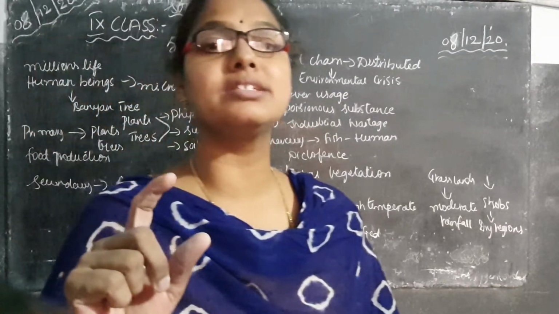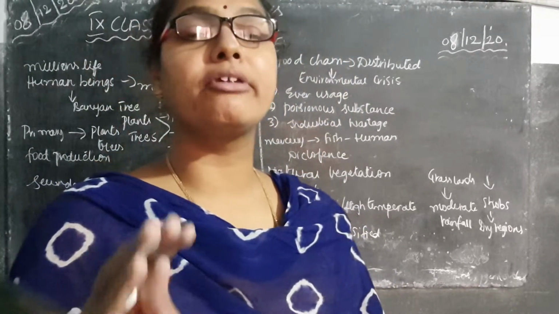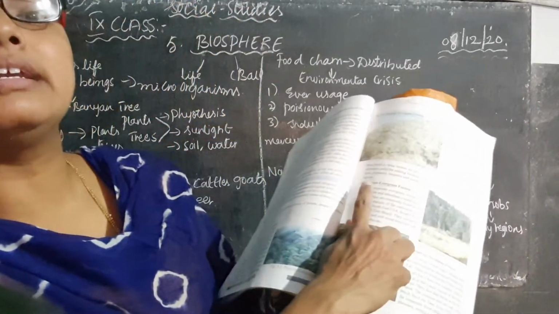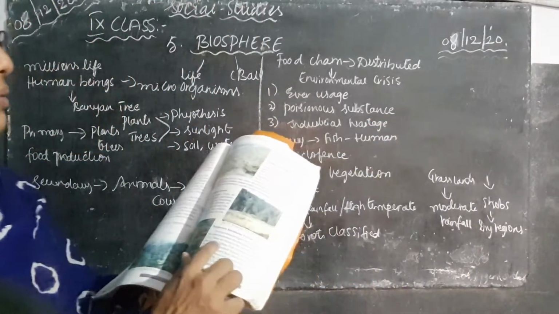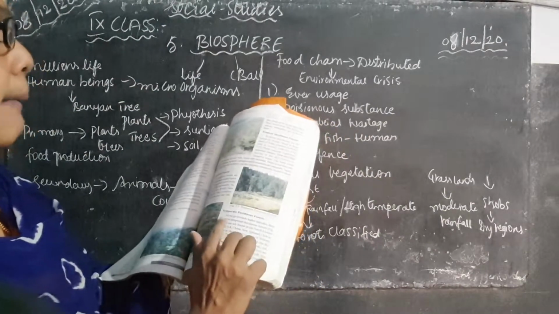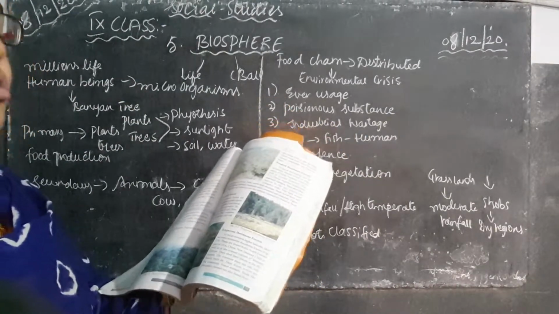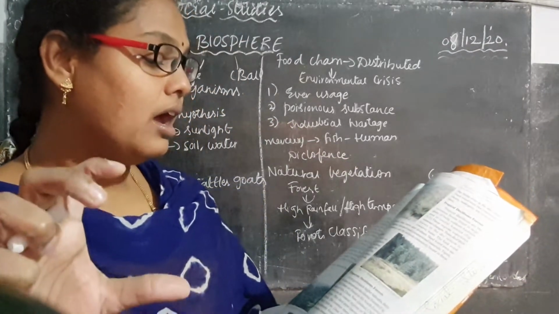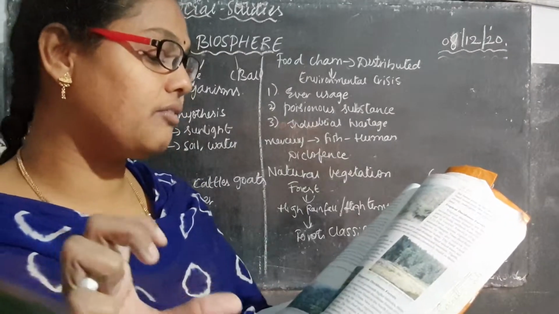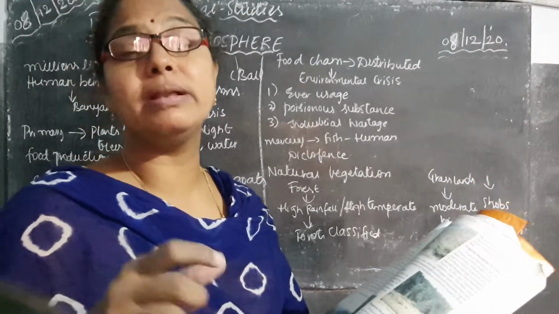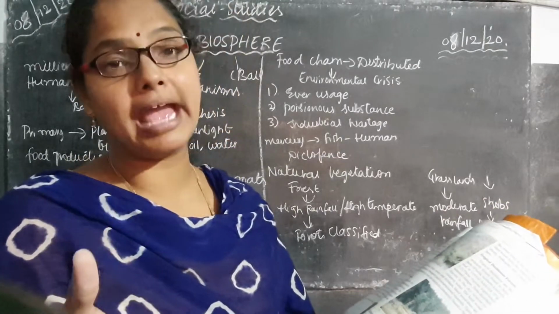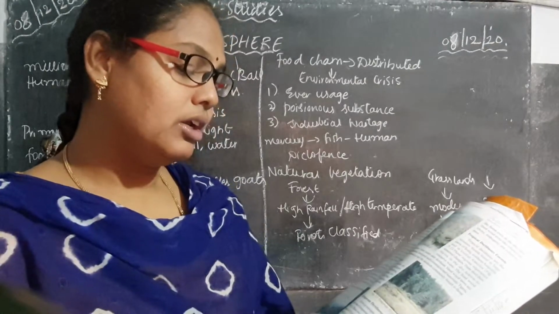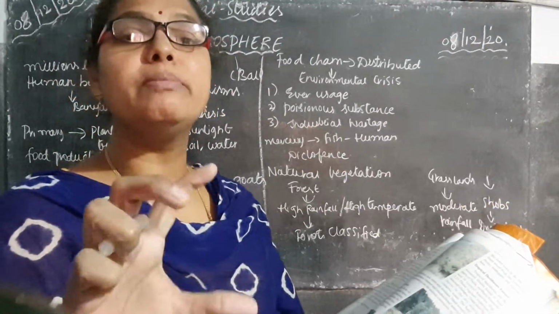So till now what have we discussed, children? The first point is tropical evergreen forest, the next is tropical deciduous forest, and the third is temperate evergreen forest. Coming to the fourth forest, temperate deciduous forest. In this type of forest, the trees shed their leaves in the dry season. The plants have big leaves. So during the dry season, the leaves will be shed.